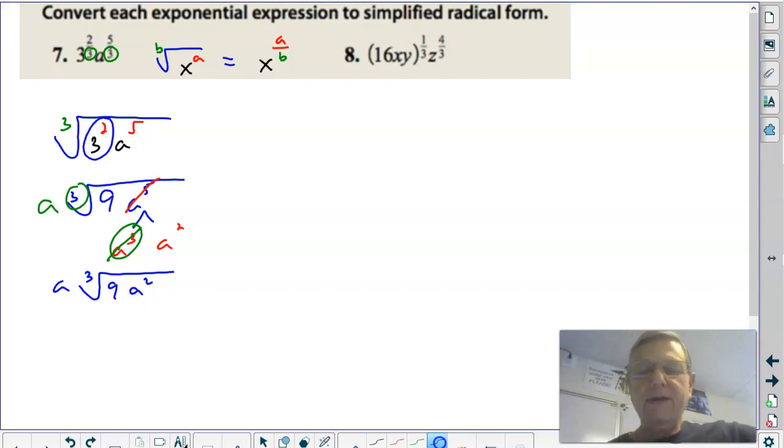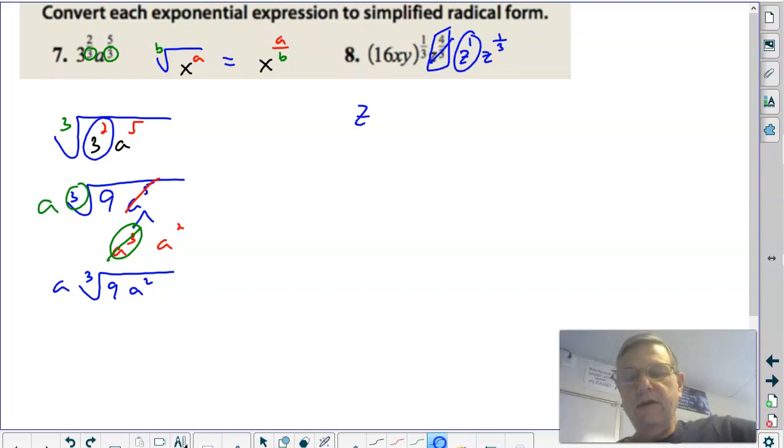All right, the same thing's going to happen here with these z's. Look at that, z to the 4/3. Well, we already know, therefore, that's z times z to the 1/3. Would you agree? So I'm doing this one a little bit different way. Z to the 4/3 is z to the 1 times z to the 1/3, right? So this, we don't have to change, it just stays z.